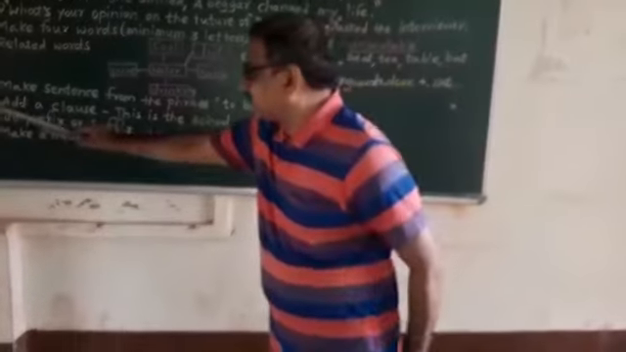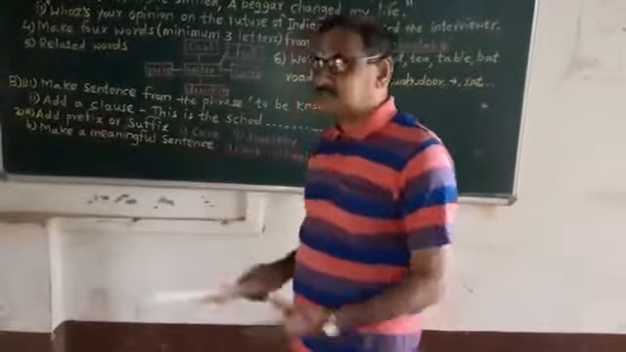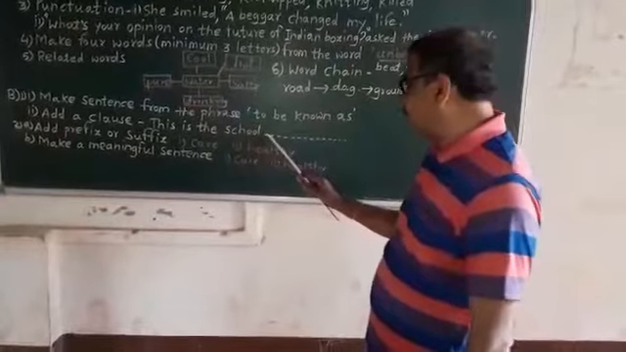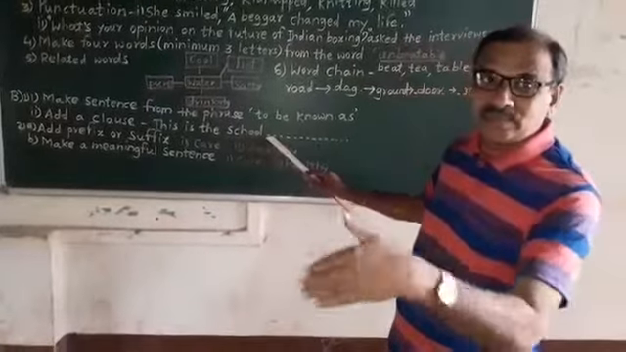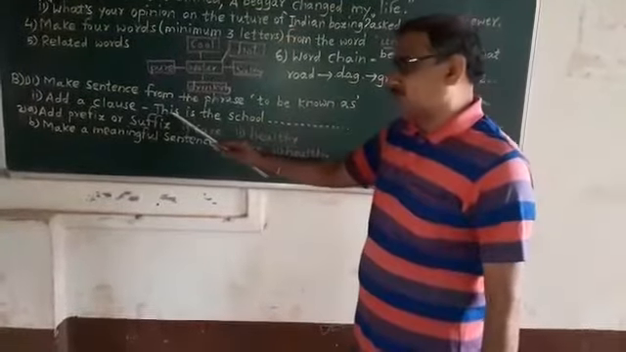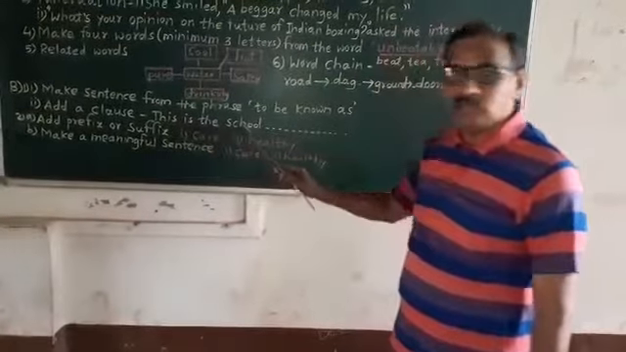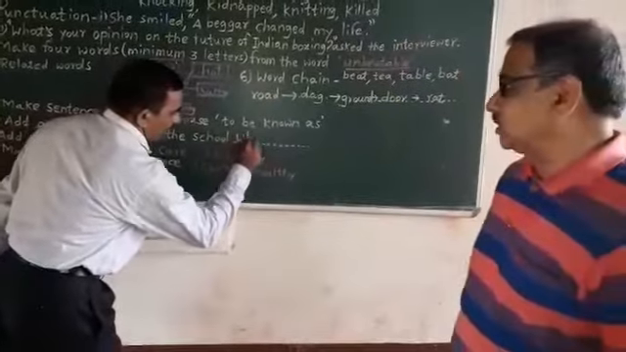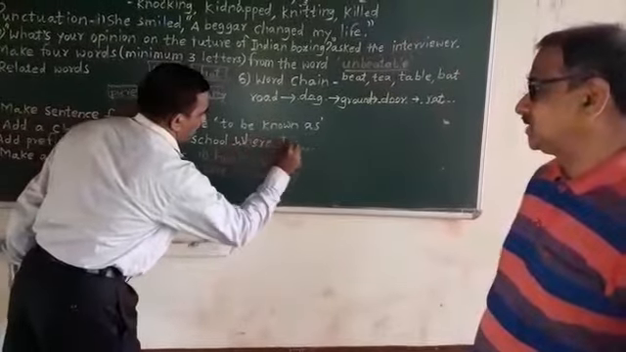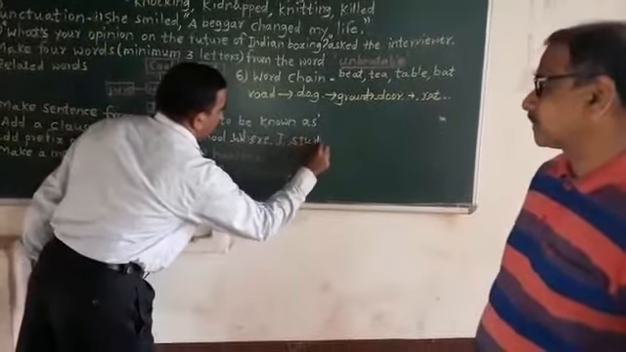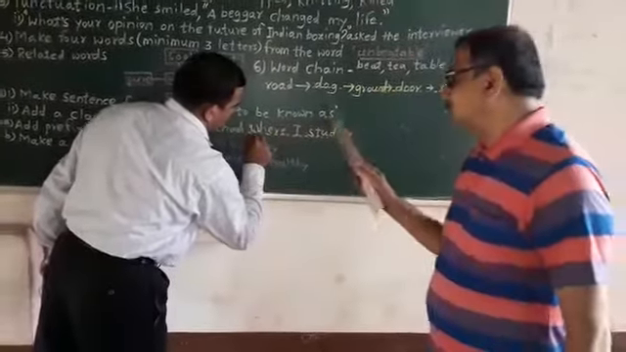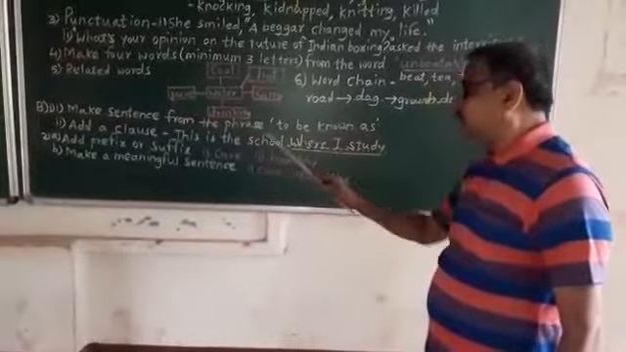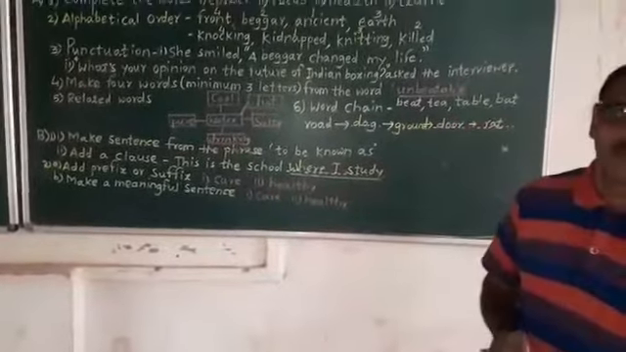See the second activity, add a clause. The half sentence is given here, and you have to add the meaningful remaining part of the sentence in the form of a clause. This is the school where I study. This is the clause. This added clause makes the full sentence meaningful.